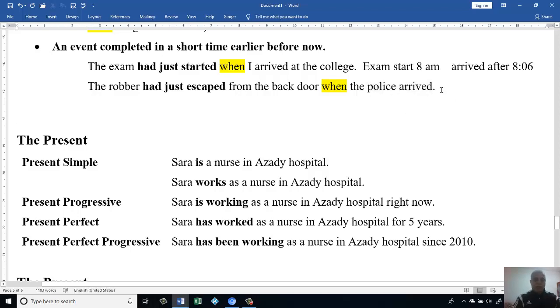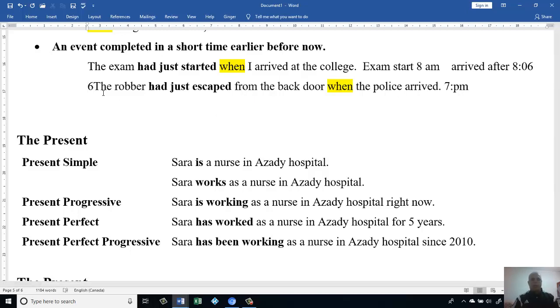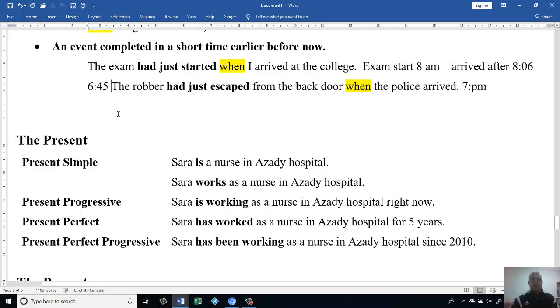Let's say, for example, if you call the police, let's say it was 7 p.m. It means definitely, for sure, the robber has left, just escaped. It means the robber, maybe he left there maybe 6:45. Okay, that's how we know. You see here the time, 6:45 p.m., the police come 8 o'clock.